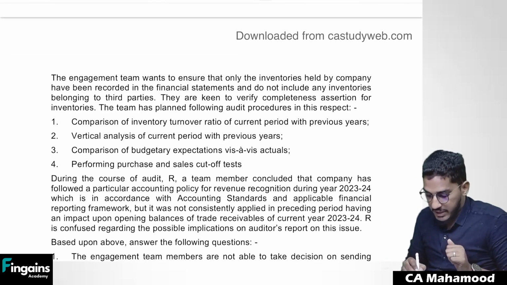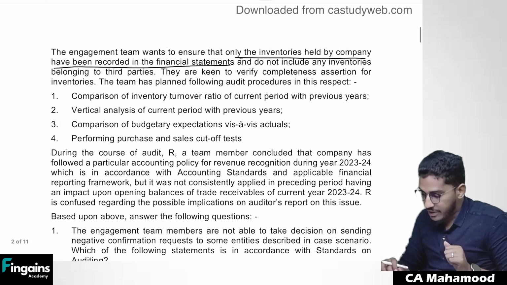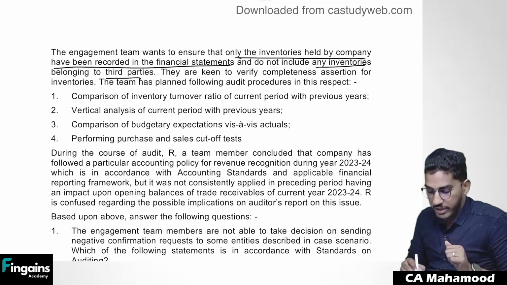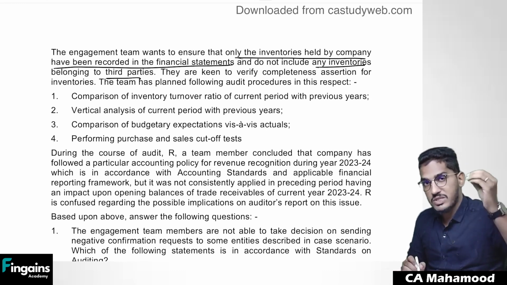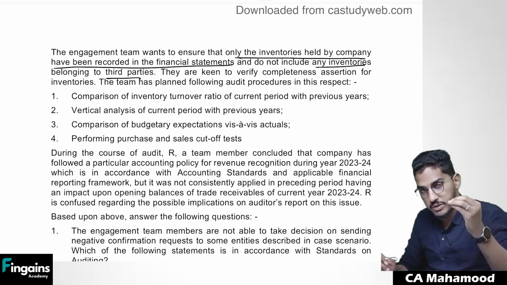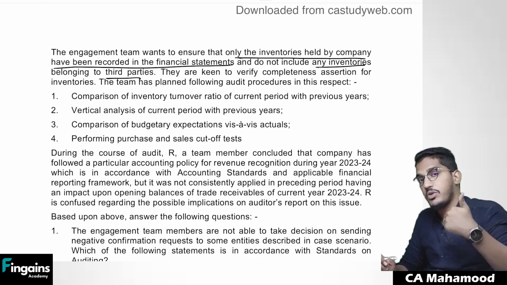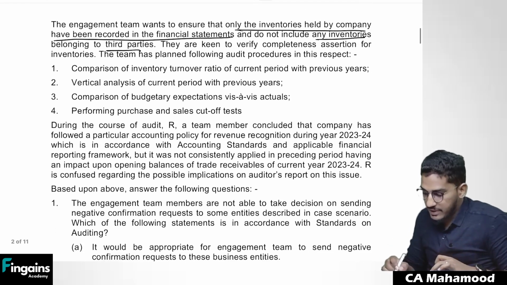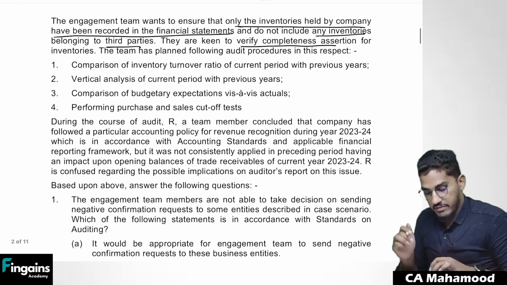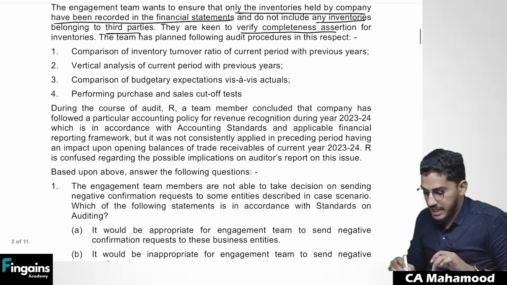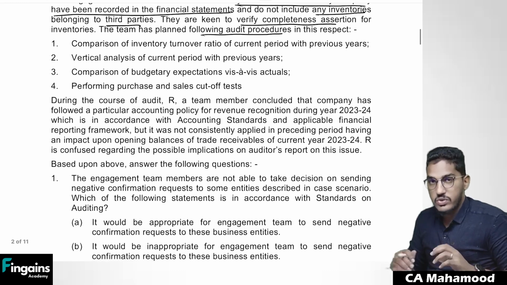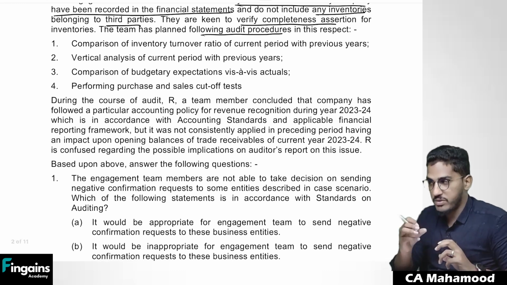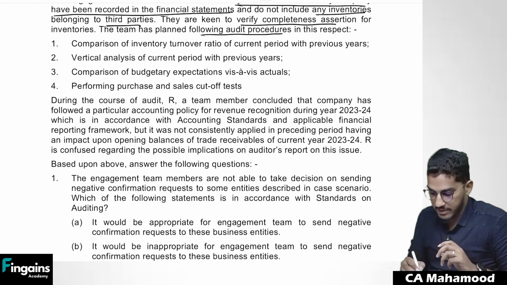Next, the engagement team wants to ensure that only the inventories held by the company have been recorded in the financial statements and do not include any inventories belonging to third parties. So whatever inventories belong to the company, that only should be included in the inventory balance. Inventories which belong to third parties should not be included in the inventories balance. They are keen to verify completeness assertion for inventories. Okay. The team has planned the following procedures in this respect. So in order to verify completeness, the team wants to perform certain procedures. The details of those procedures they are giving.